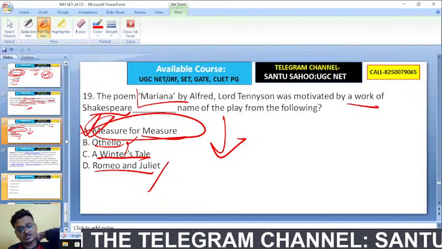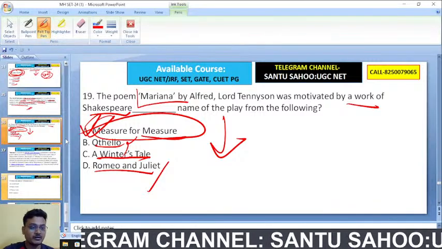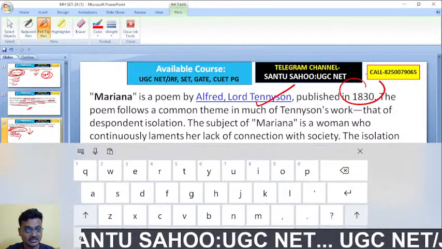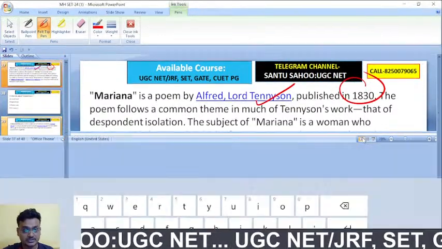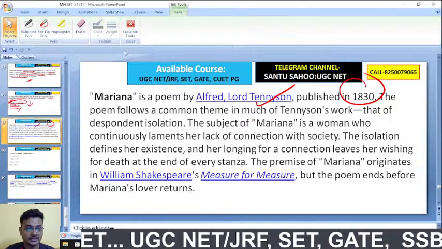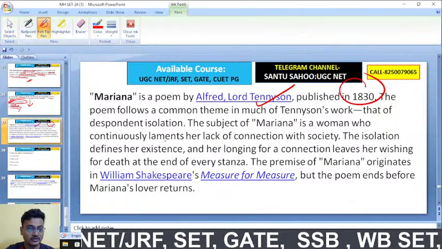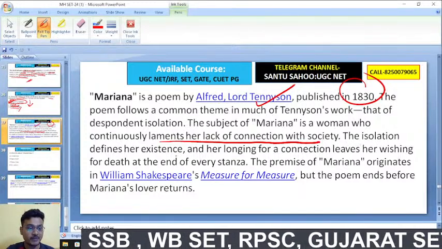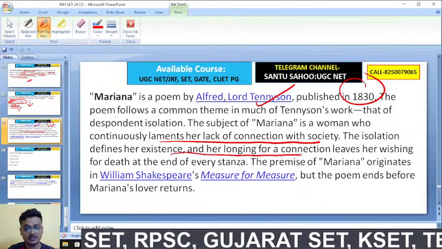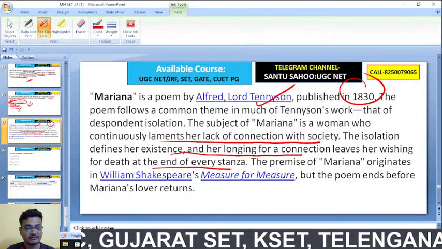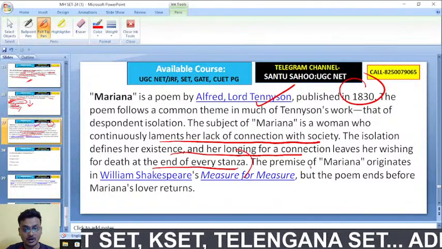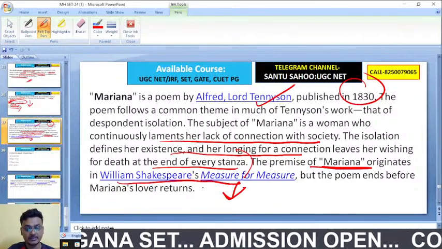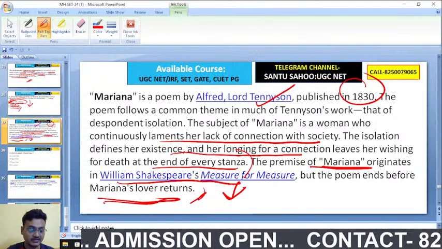Measure for Measure had influenced Lord Alfred Tennyson to write the poem Mariana. Mariana is a poem by Alfred Tennyson published in 1830. And here you see that the subject of Mariana is a woman who continuously laments her lack of connection with society. The isolation defines her existence, her longing for a connection leaves her wishing for death at the end of every stanza. The premise of Mariana originates in William Shakespeare's Measure for Measure, but the poem ends before Mariana's lover returns.